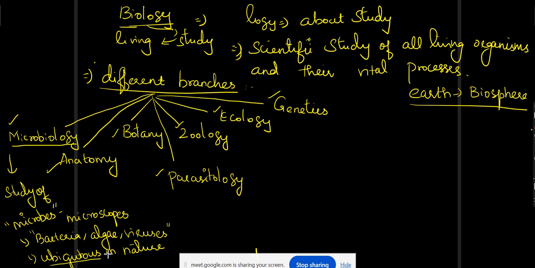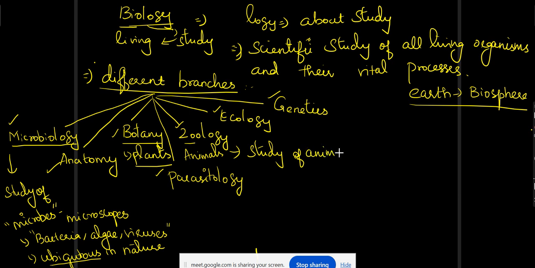And the next one is botany. Botany represents the study of all the plants. And zoo means animal, we know that. So zoology is the study of all the animals. Zoology is the term describing the study of animals.